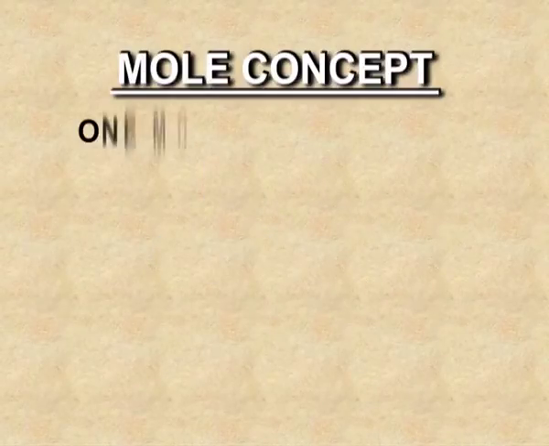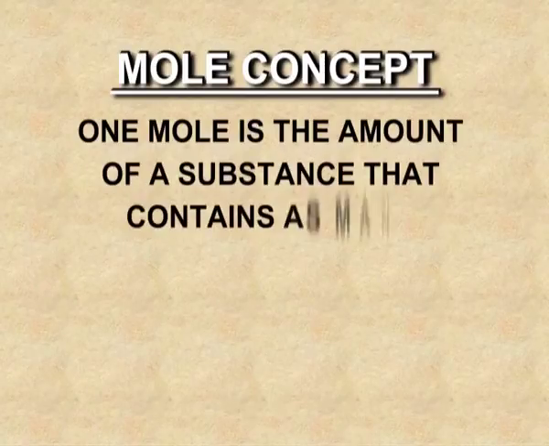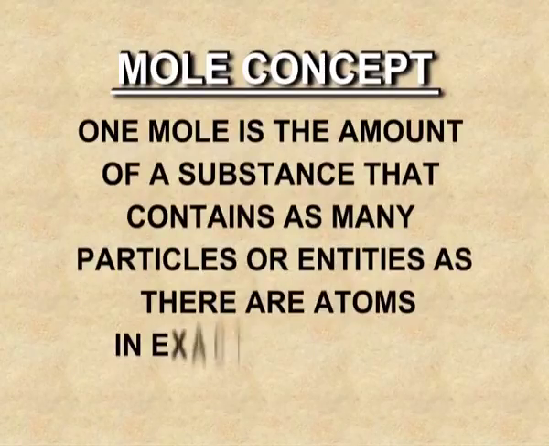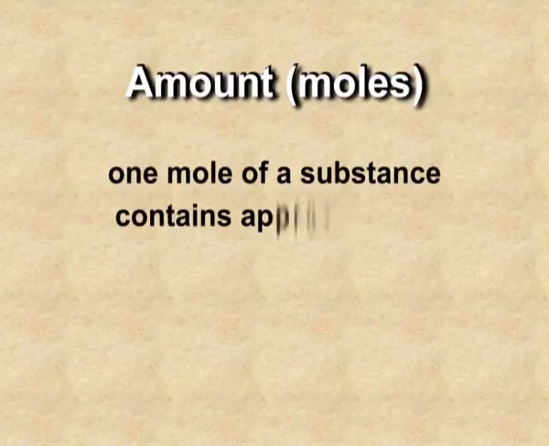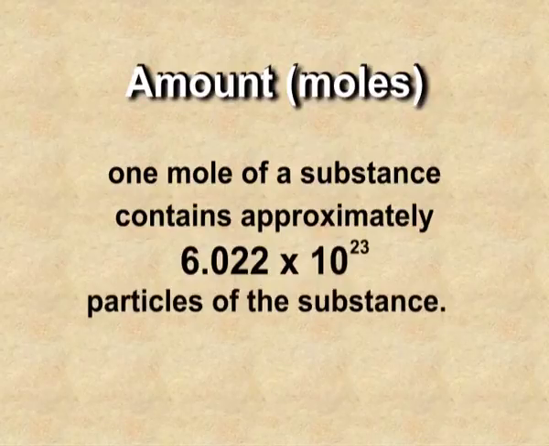1 mole is the amount of a substance that contains as many particles or entities as there are atoms in exactly 12 gram of 12C isotope. Dear children, as we use the word dozen for 12, we use century for 100. The same way, we use the concept of mole. 1 mole means 6.022 × 10^23 particles of a substance. 1 mole of a substance means that is its molar mass.